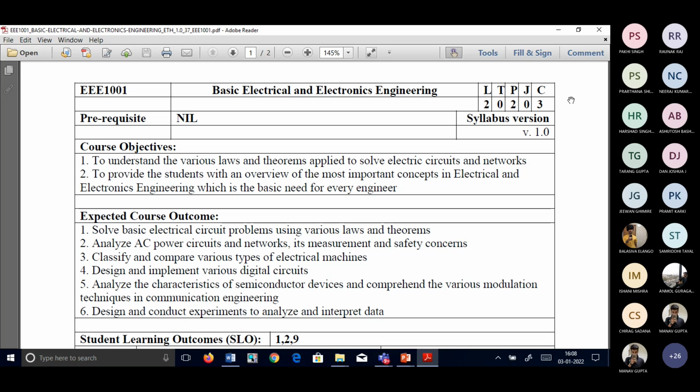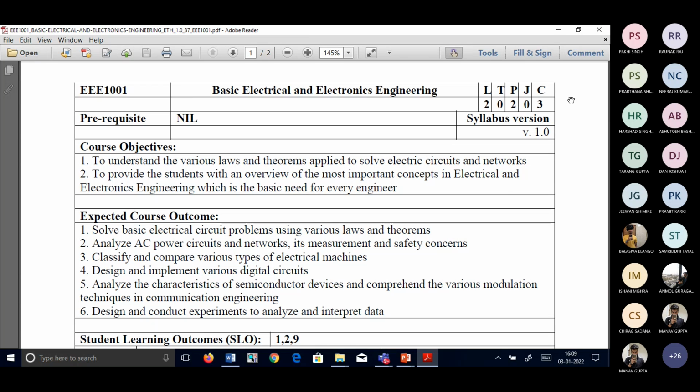Our next objective is to provide the students with an overview of the most important concepts of electrical and electronics engineering, which is the basics for every engineer. The overview of this basic subject means we have a lot of things happening in the electrical and electronics field, but here in the subject we are only going to touch the basic ideas. What is what, we are going to learn them and a few ideas about them.